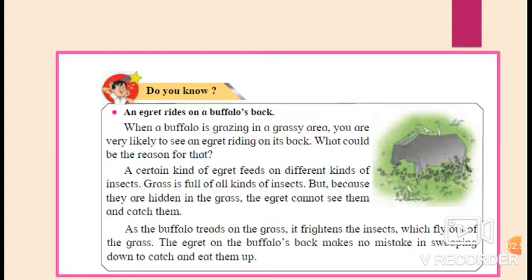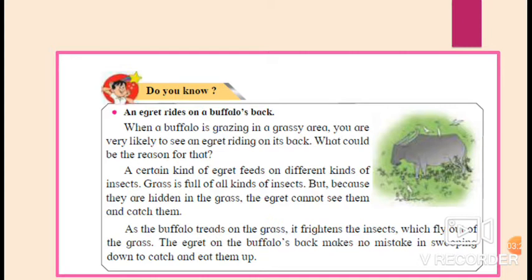A certain kind of egret feeds on different kinds of insects. Grass is full of all kinds of insects, but because they are hidden in the grass, the egret cannot see them and catch them. As the buffalo treads on the grass, it frightens the insects, which fly out of the grass. The egret on the buffalo's back makes no mistake in swooping down to catch and eat them up.